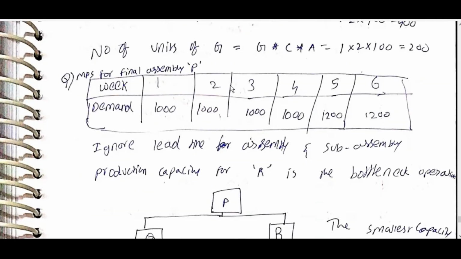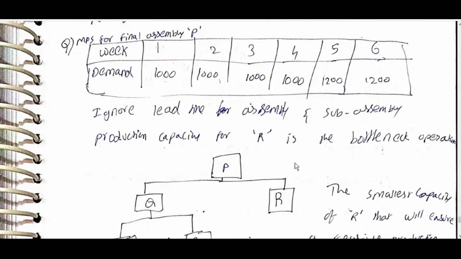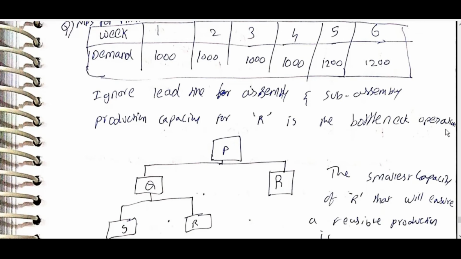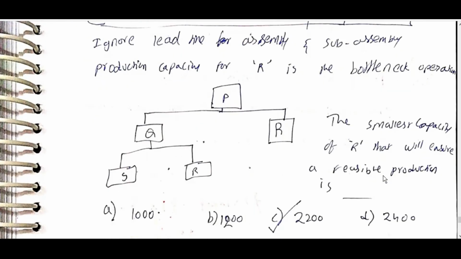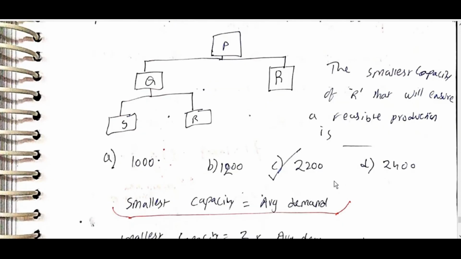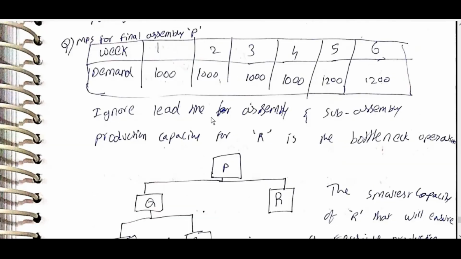MPS for final assembly P is given. Ignore lead time of assembly and sub-assembly. Production capacity of R is the bottleneck operation. The smallest capacity of R that will ensure feasible production: smallest capacity is equal to average demand.